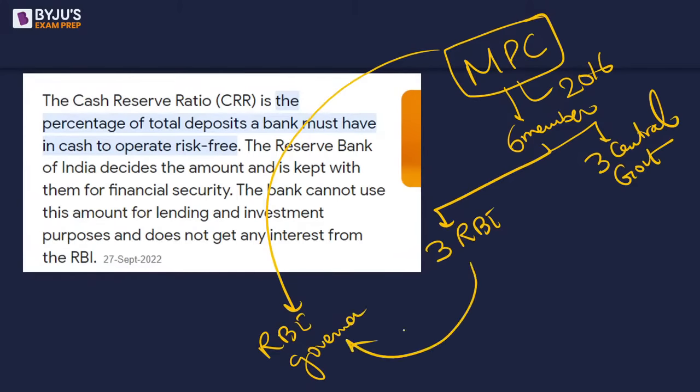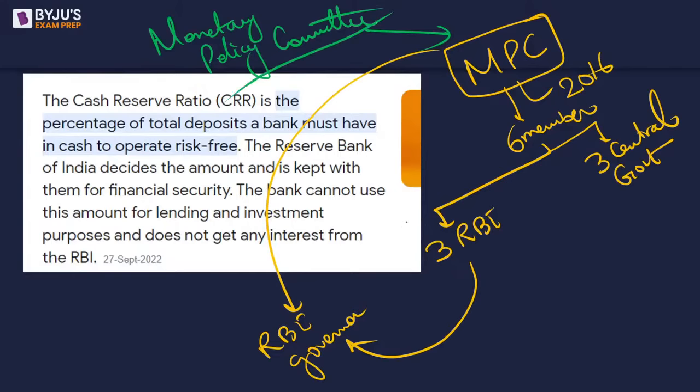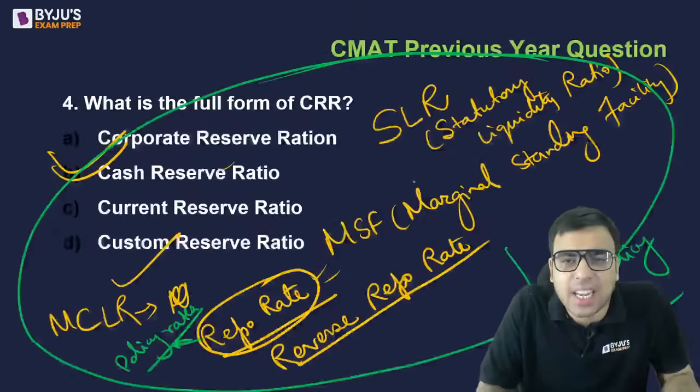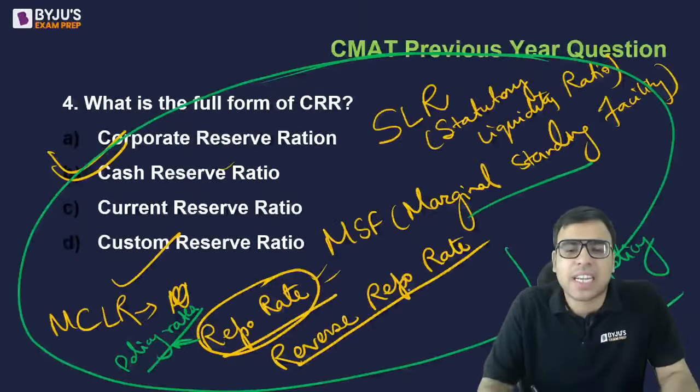MPC मतलब Monetary Policy Committee. So this is the committee which is responsible for deciding reverse rate, repo rate, reverse repo rate, statutory liquidity ratio, CRR, SLR. ठीक है, marginal standing facility, MCLR.